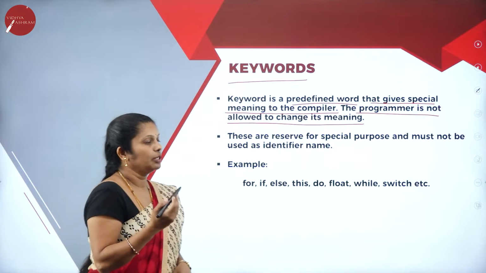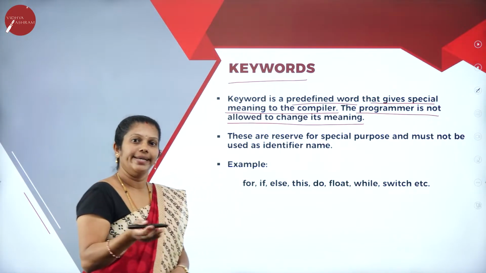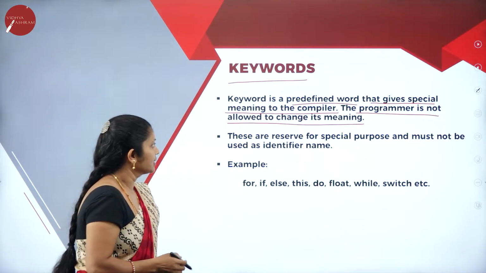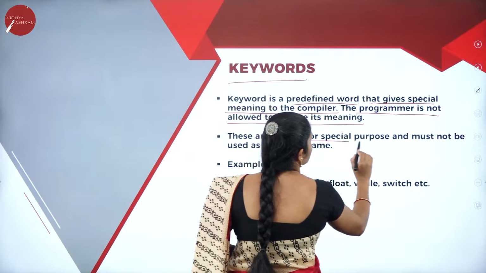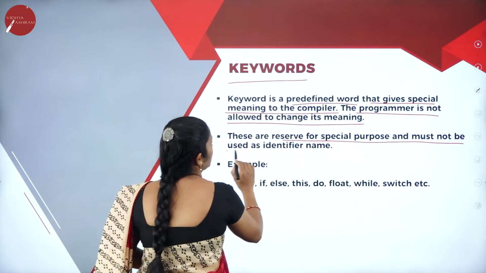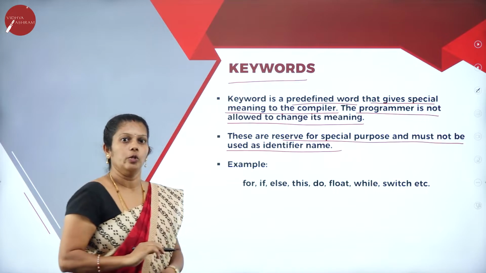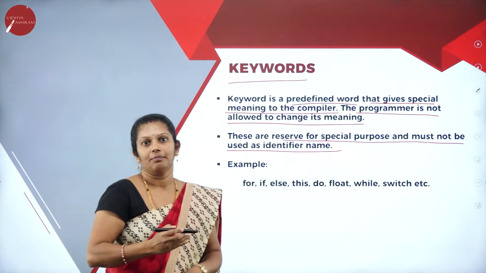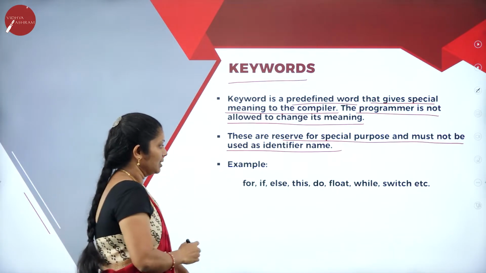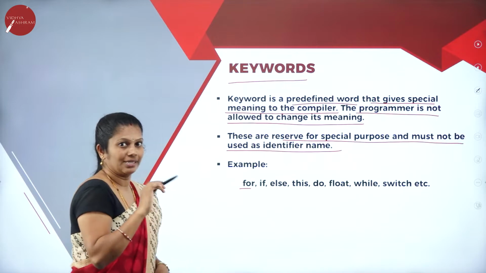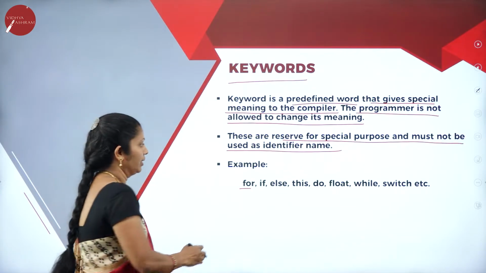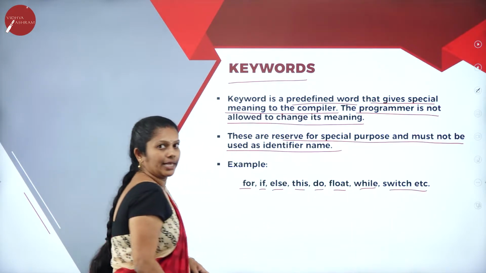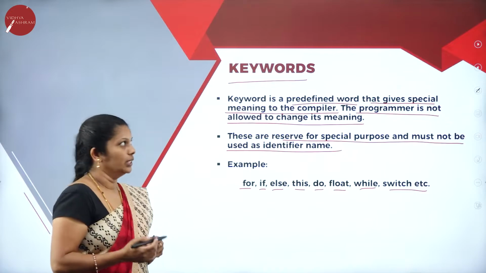The user cannot change the meaning here. It is already defined and the compiler also recognizes it. These are reserved for special purpose and must not be used as identifier names. For example, goto is not an identifier because it is a reserved keyword. Something like for cannot be considered an identifier, it's a keyword. If, else, this, do, float, while, switch, etc. These are some of the few keywords.